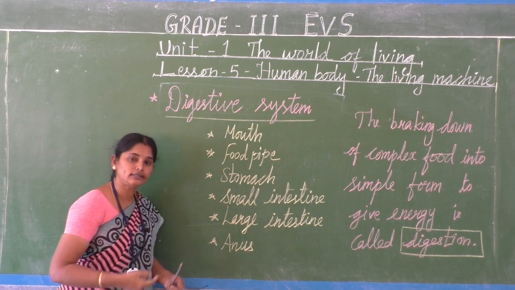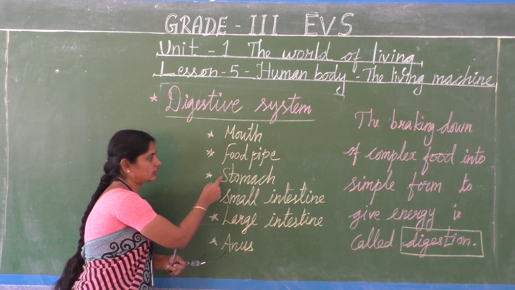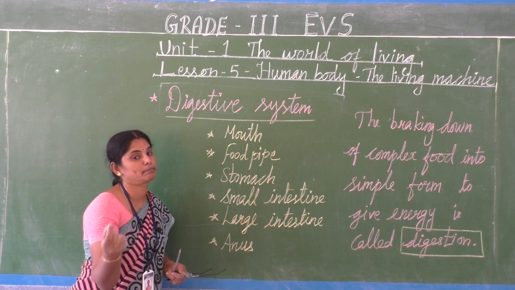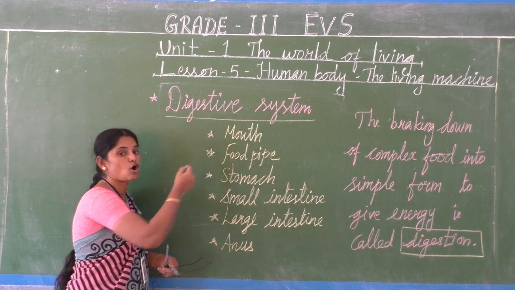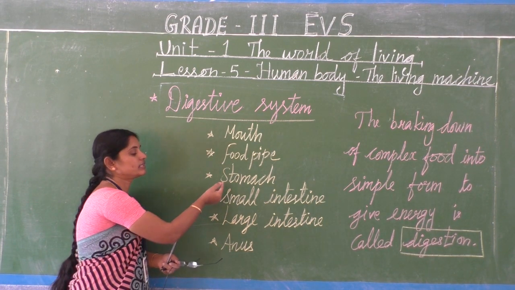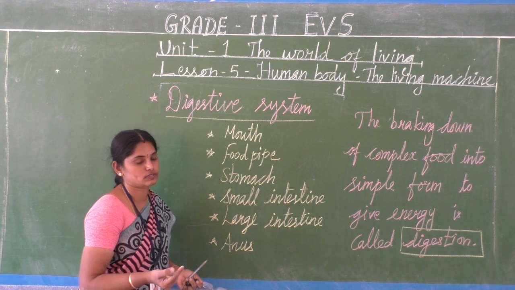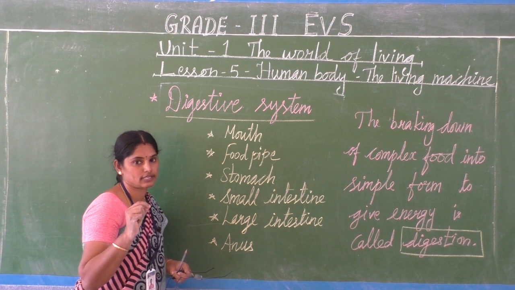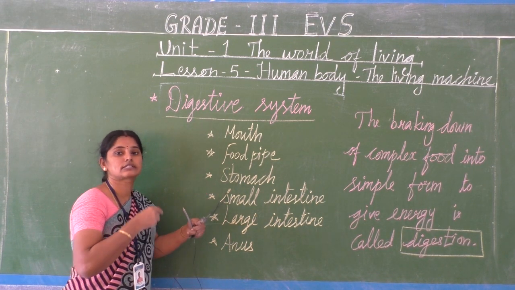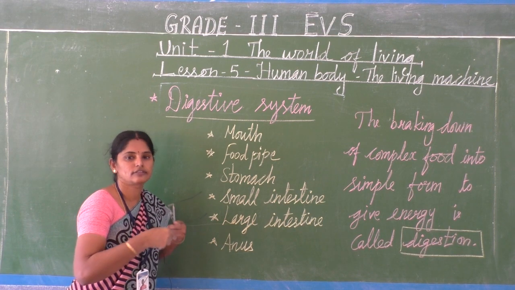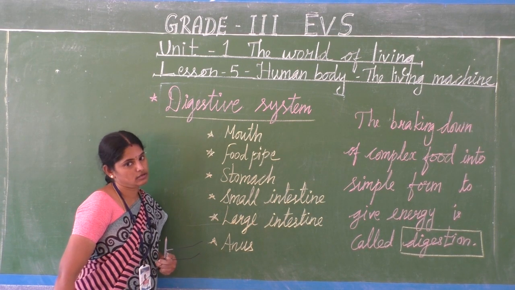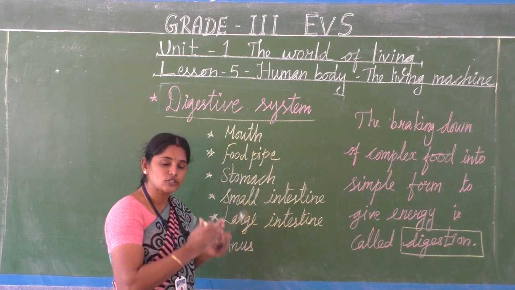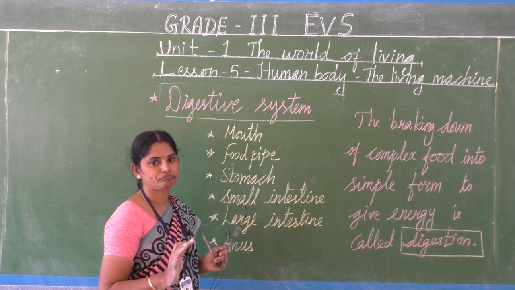Near the stomach, the liver and pancreas are present. In the small intestine also some fluid is secreted. All these combine with our food and it is digested in our digestive system, which breaks the complex food into a simpler form.